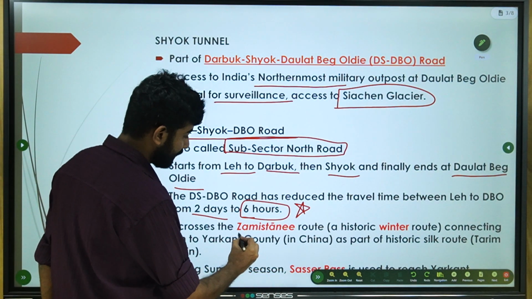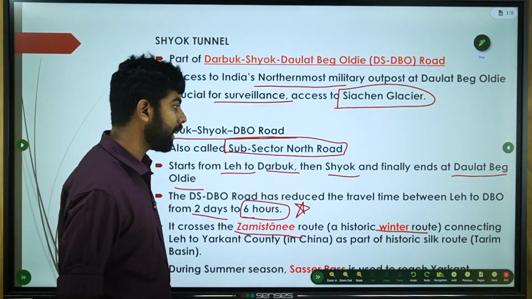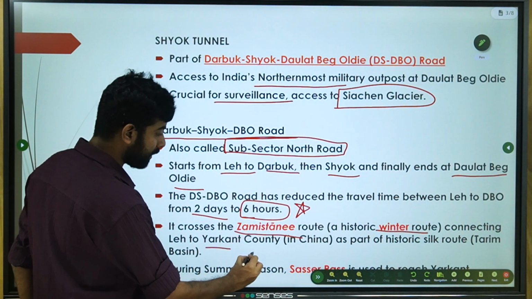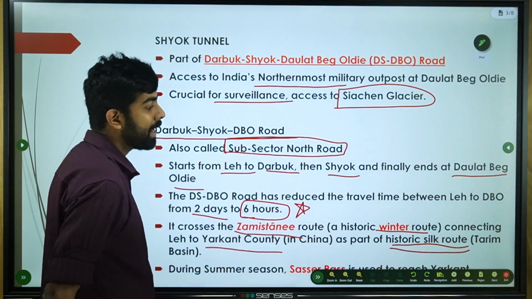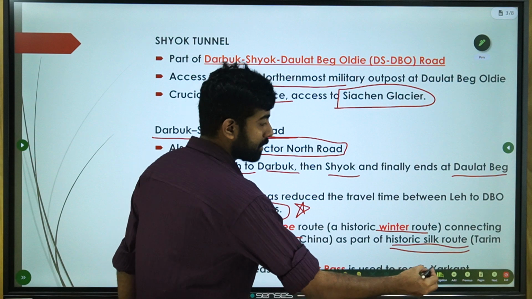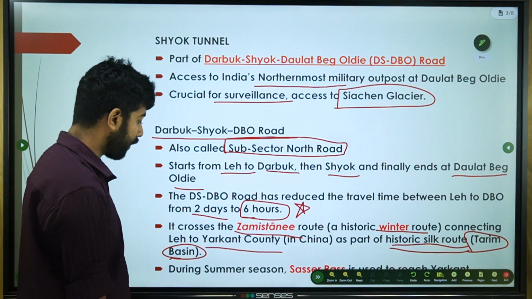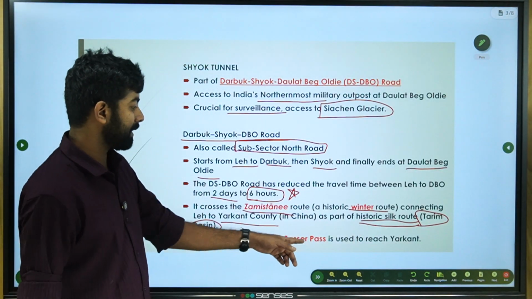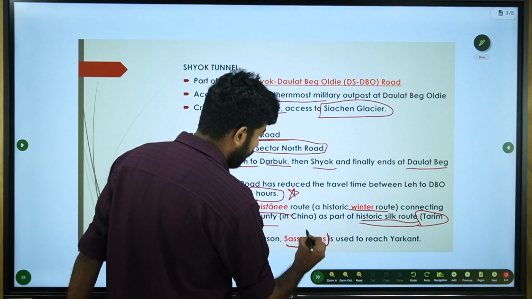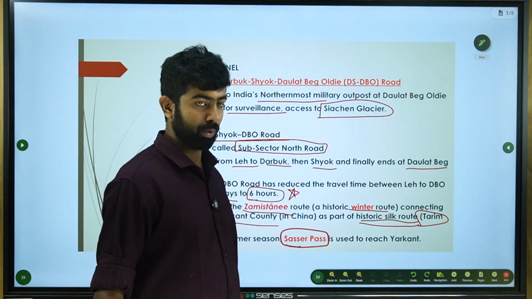It crosses the Zamistan route, the historic winter route that I mentioned earlier, connecting Leh to Yarkand County as part of the historic Silk Route. It is part of the historic route and is part of the Tarim Basin. That is also important, the Tarim Basin. During summer season, Saser Pass is used to reach Yarkand. It is also part of the trade route, right?